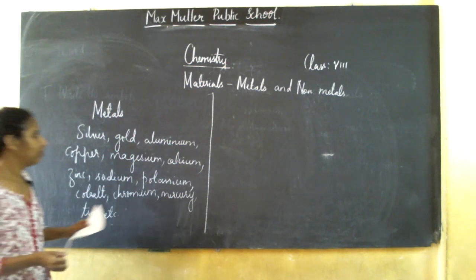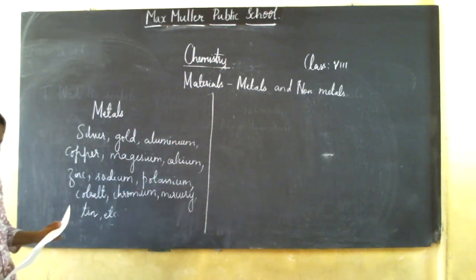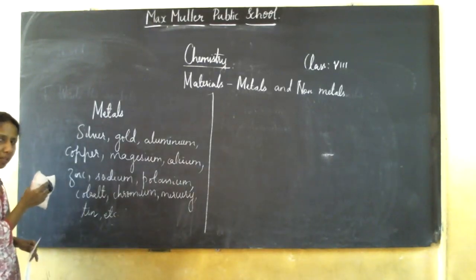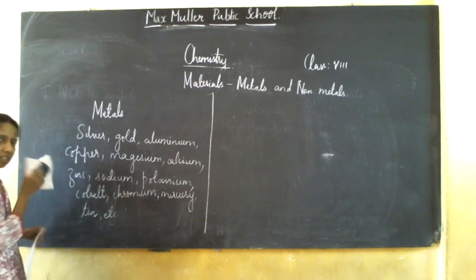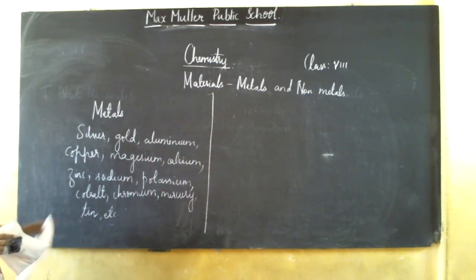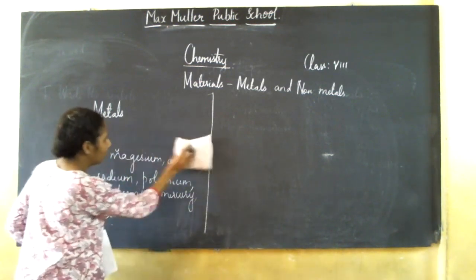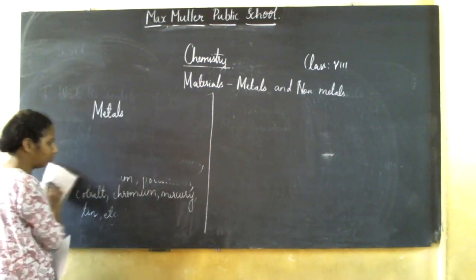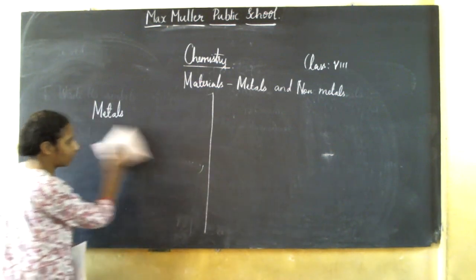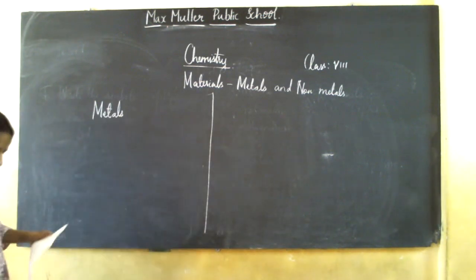Now we will study the properties of metals. Today we will be discussing the physical properties of metals, and next class we will be discussing the chemical properties of metals. So note down these examples in your rough note. I hope you have got your textbooks.